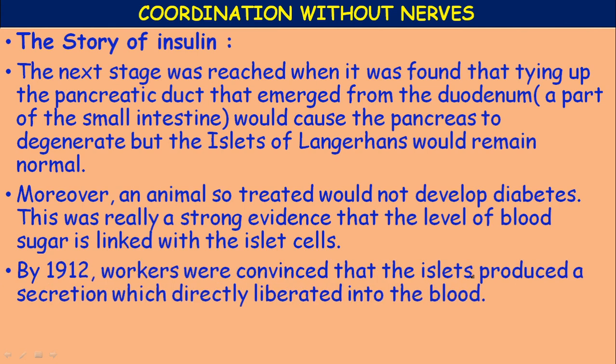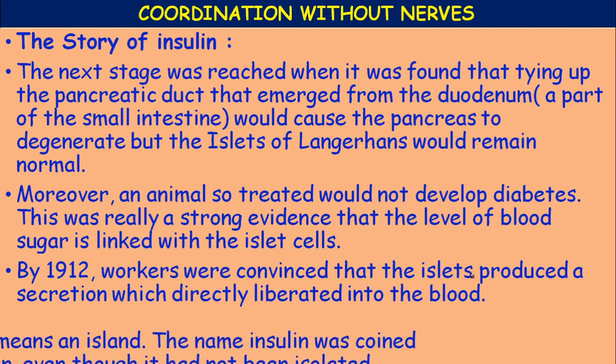By 1912, the workers were convinced that the islets produced a secretion which was directly liberated into the blood but not into the digestive system. Pancreatic juice is liberated into the duodenum through the pancreatic duct, but the secretions of these special cells, the islet cells, are directly liberated into the blood.